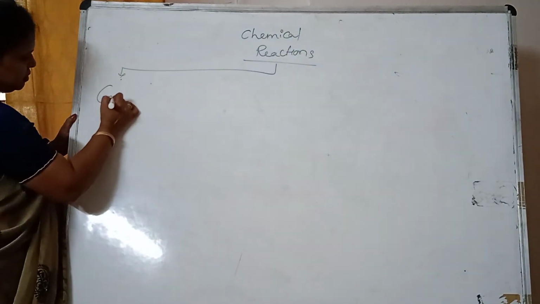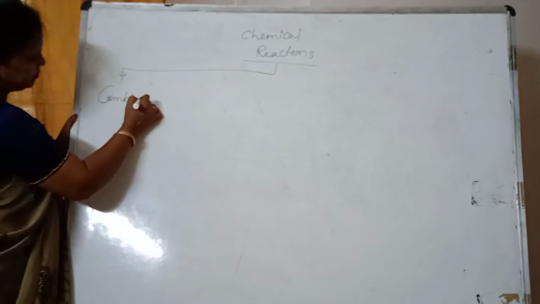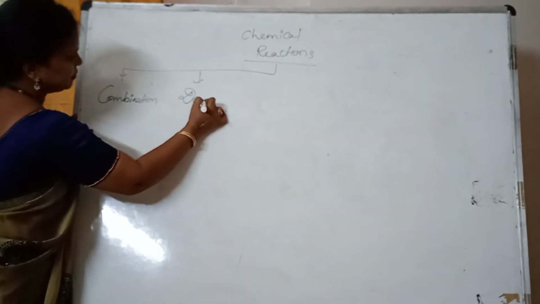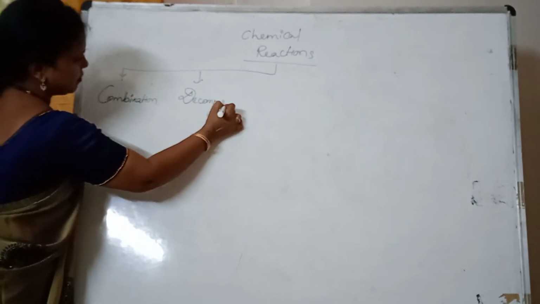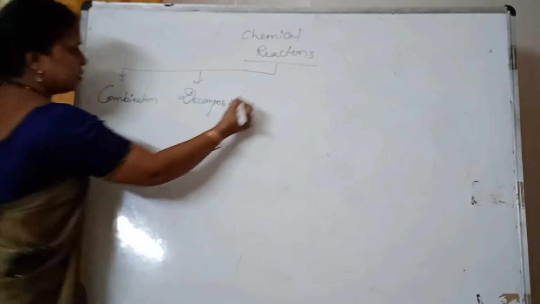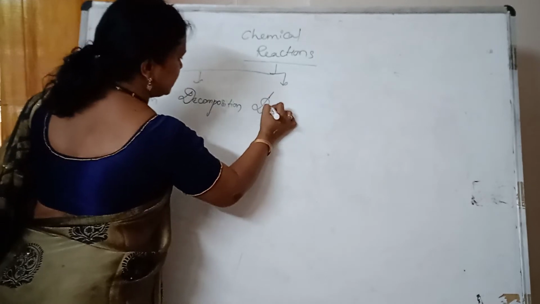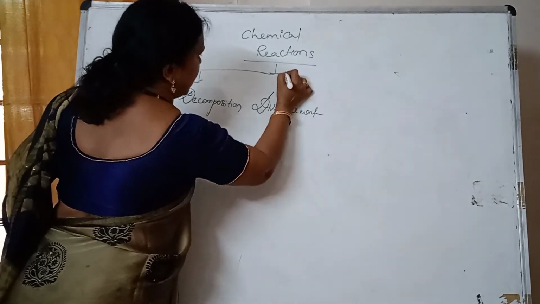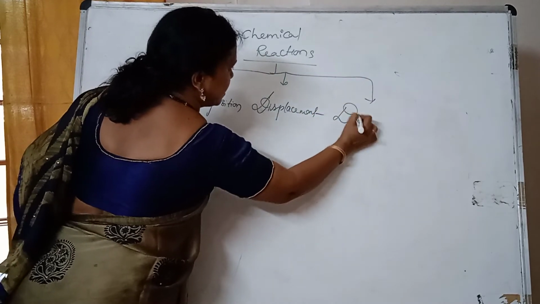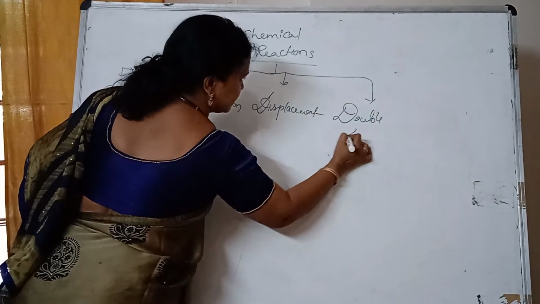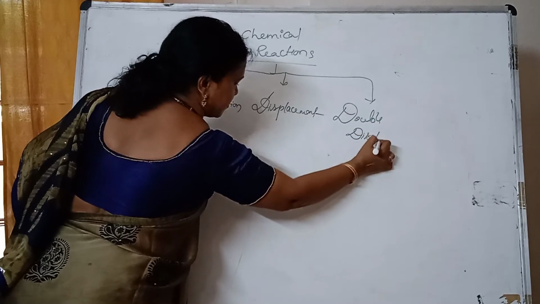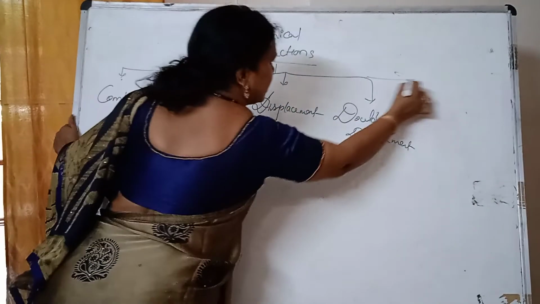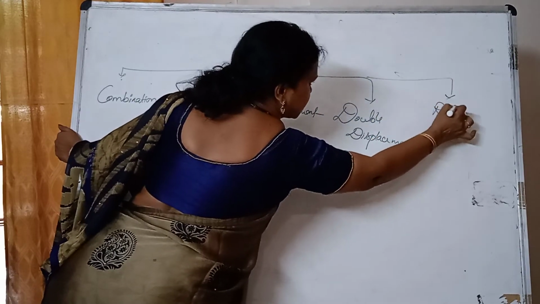One is combination, second one is decomposition, third one is displacement, fourth one is double displacement, and the fifth one is redox reactions.